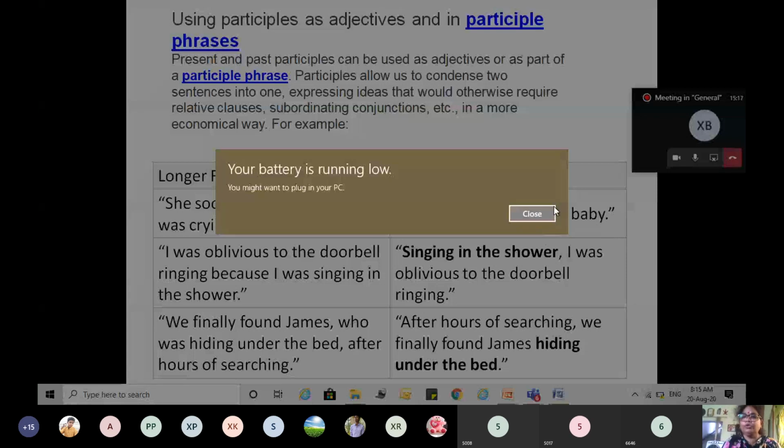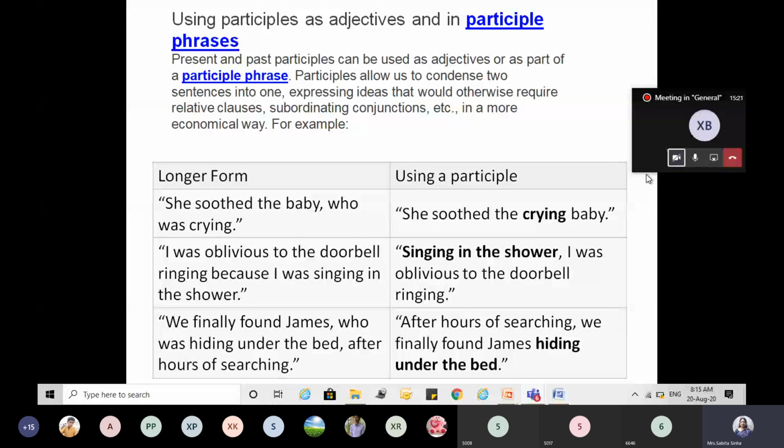you don't have to use the conjunction or the relative clause. And you complete the sentence using the participle.